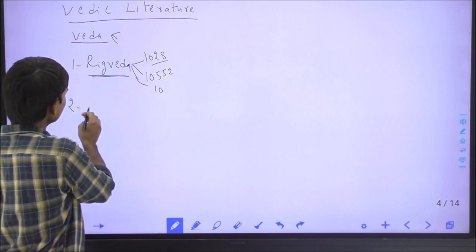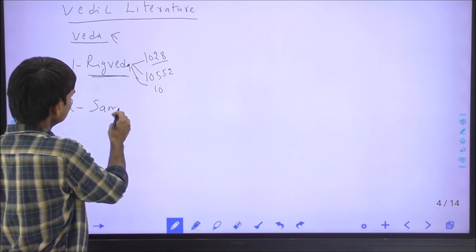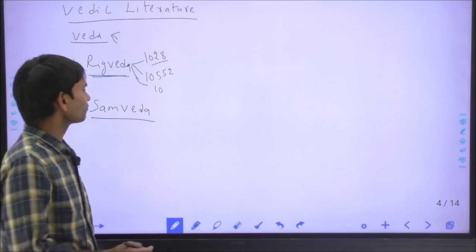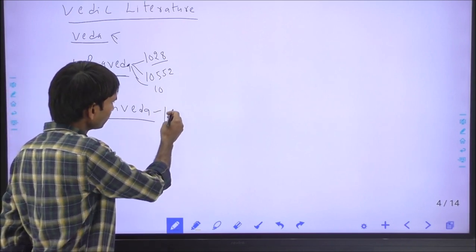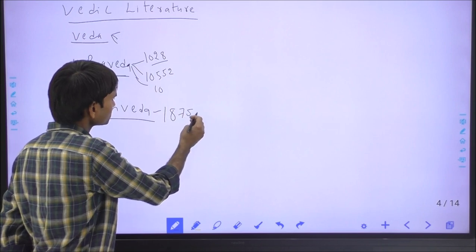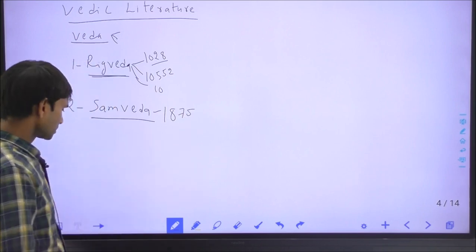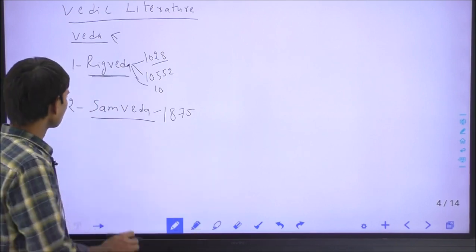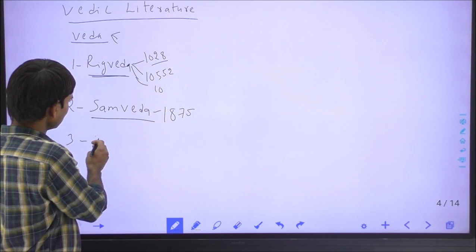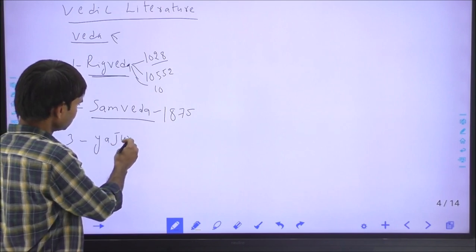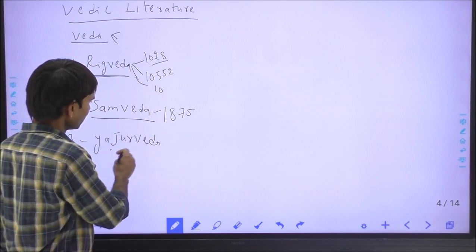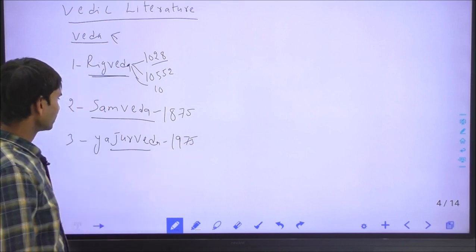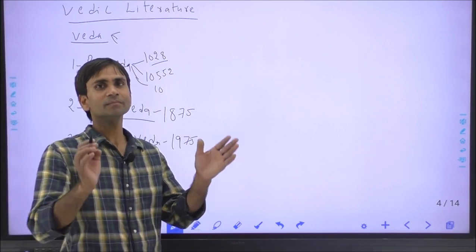This was the 2nd Veda, the Samveda. Samveda is the shortest Veda among the 4, and it has only 1875 mantras, and Samveda describes the origin of Indian classical music. The 3rd Veda is the Yajurveda. Yajurveda has 1975 mantras, and it deals with the performance of sacrifices.